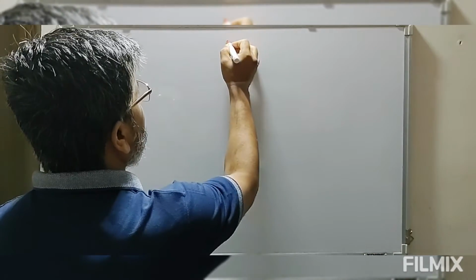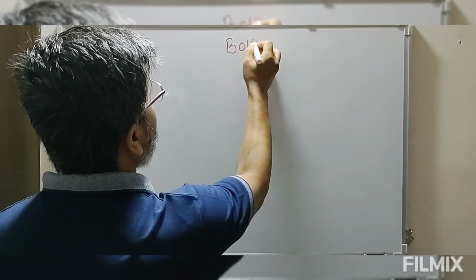To overcome the objections of the Rutherford model and to explain the spectrum of hydrogen, that means one electron, and hydrogen-like species, so any species having one electron, we have introduced a new model that is known as Bohr's model. So the heading for today's discussion is Bohr's model.